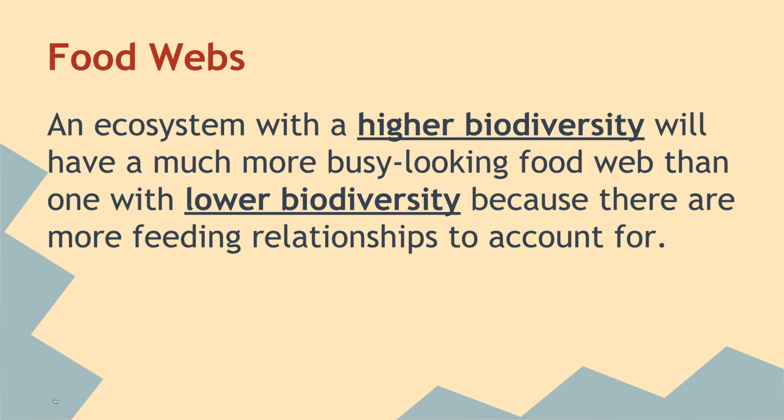Okay, so an ecosystem with a higher biodiversity has much more busy looking food webs, basically more arrows. The ones with higher biodiversity will have more arrows compared to lower biodiversity. Again, biodiversity just means the amount of living things in that ecosystem. And so the higher the biodiversity, the more feeding relationships there are to account for.